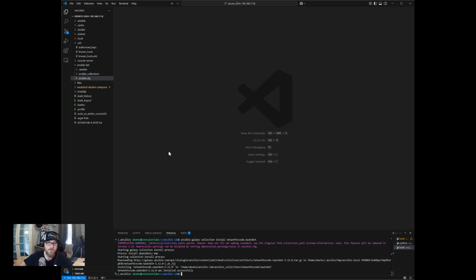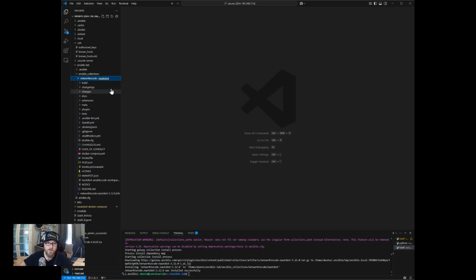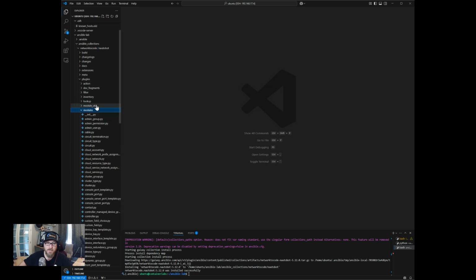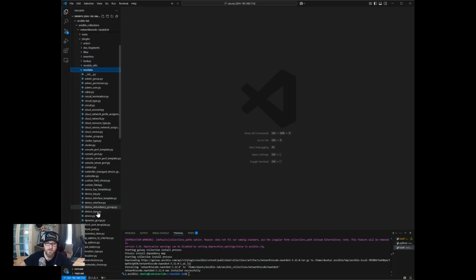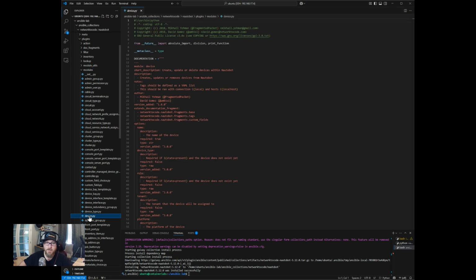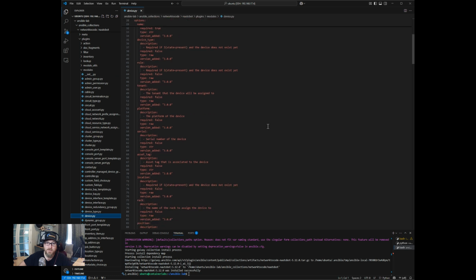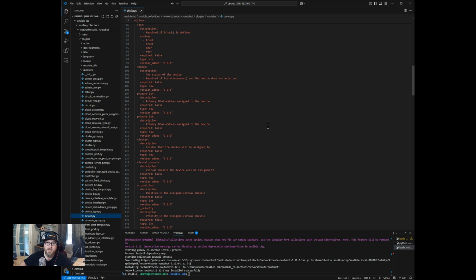Okay, so pop this open. We can see here version info, and then of course all of the components of the module. If you go under plugins and modules, these are the actual modules we'll make use of. And what's nice is with Ansible, if you click on one of these, let's click device.py, you will have documentation in there which tells you all of the fields that are available and what it takes as input.